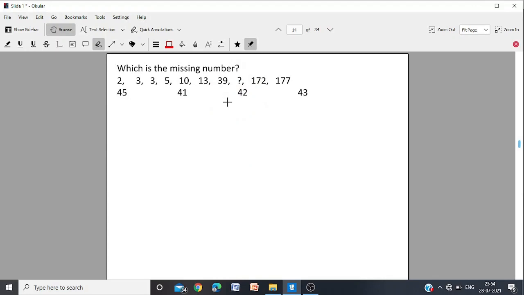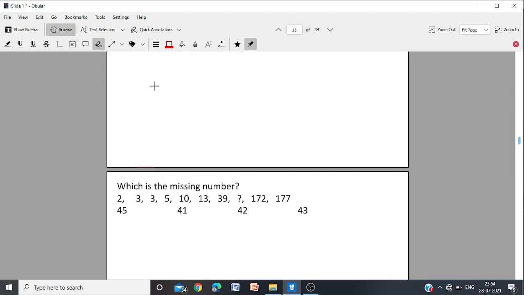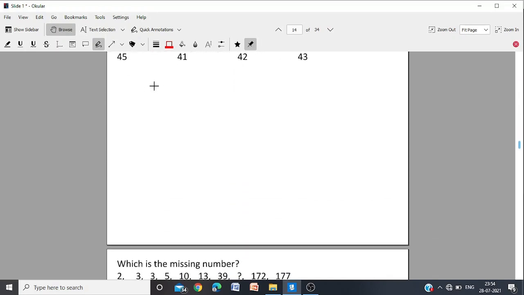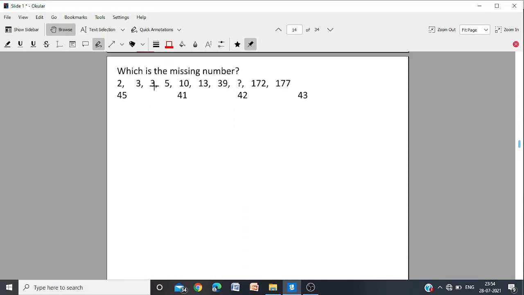Which is the missing number we have got? Now see how the series are formed. Don't be confused by the 3 being repeated 2 times because nothing else is repeated. Let us see.